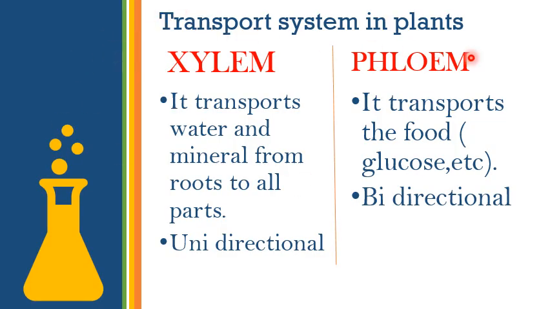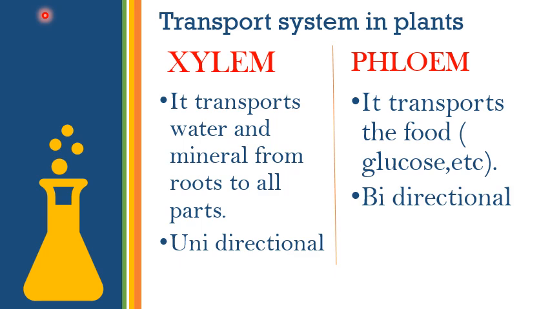Then there is the transport system. In the human body, we have a system known as the circulatory system, which transports blood throughout our body to each part of our body. Just like this, in plants there is a system known as the transport system, where we have xylem and phloem.